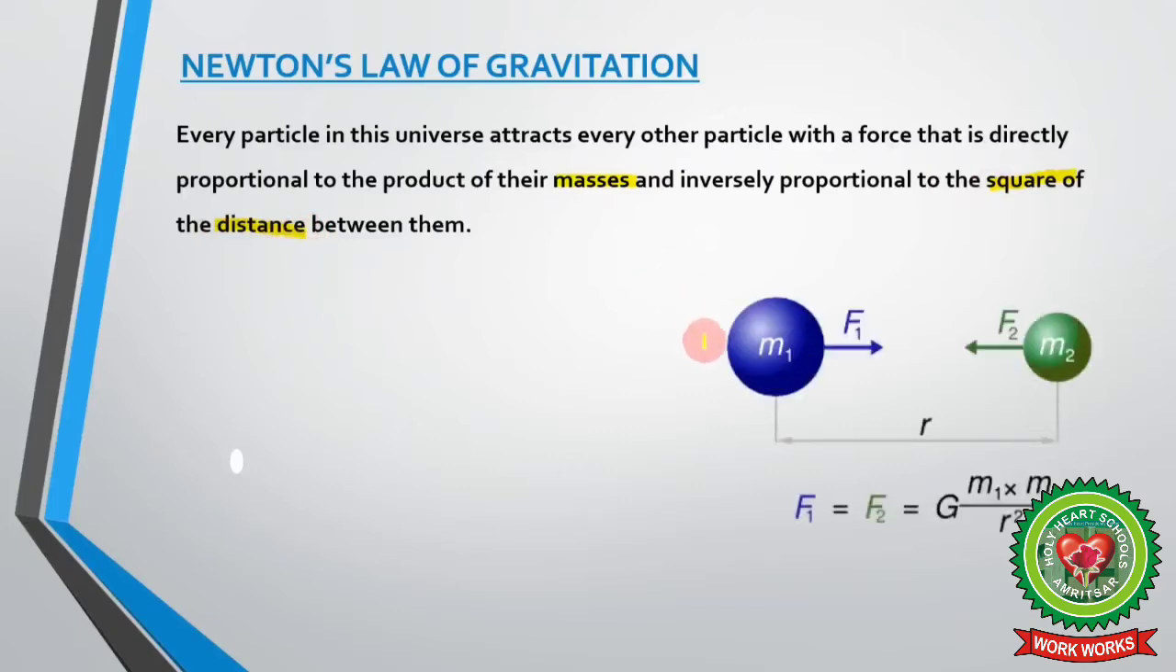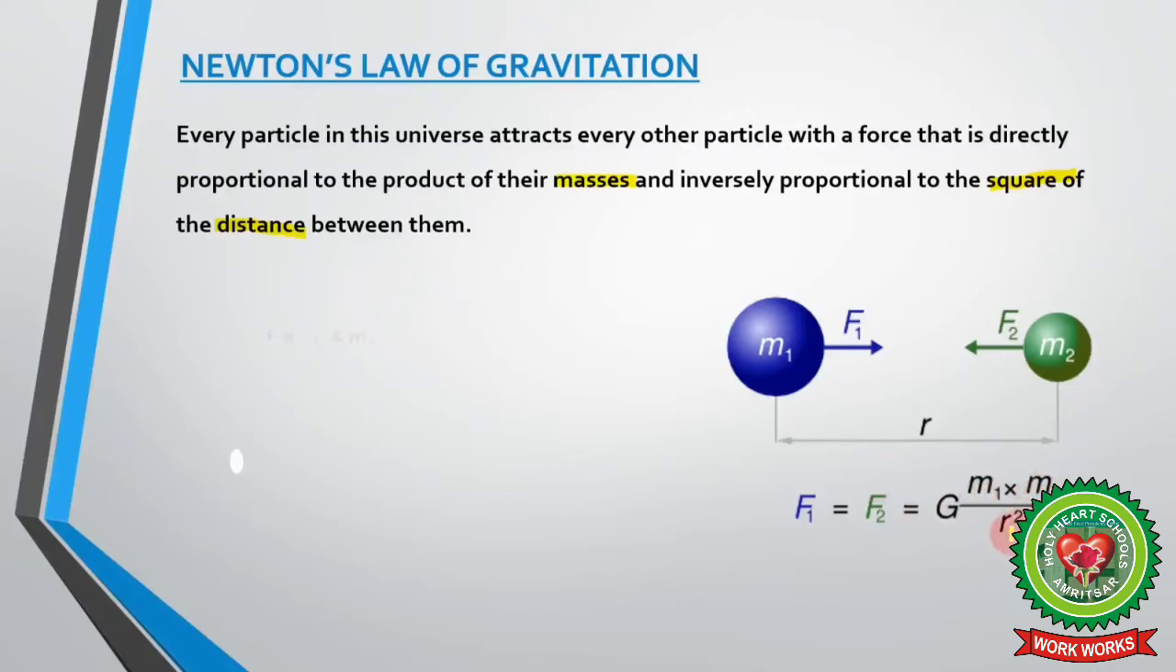Let's see. Consider two bodies with mass m1 and m2 separated by a distance of r between their centers, and F1 is the force of attraction by m1 on m2 and F2 is the force of attraction by m2 on m1. Then F1 is equal to F2, because both the bodies are attracting each other with the same force, which is equal to G m1 m2 upon r square.